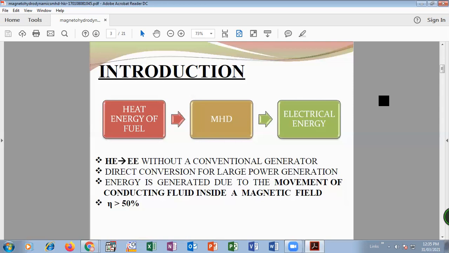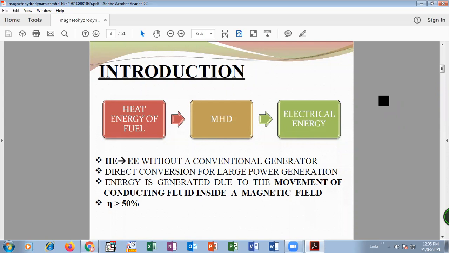And when this conducting fluid is passed through a strong electromagnet, there is generation of electromotive force. This electromotive force is nothing but generation of current, generation of electricity through the external circuit. So this is the main principle of MHD, that is movement of conducting fluid inside the magnetic field which creates electricity.